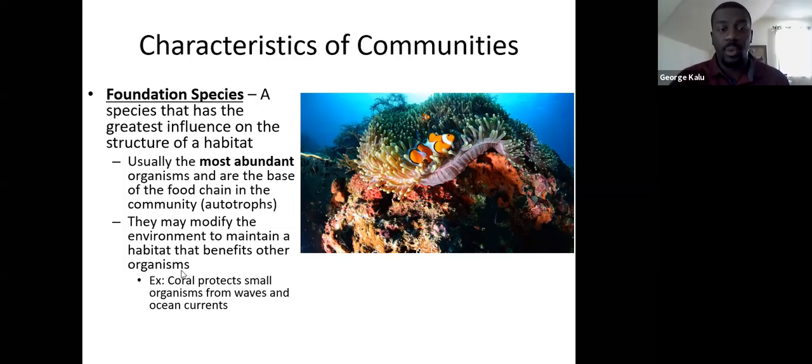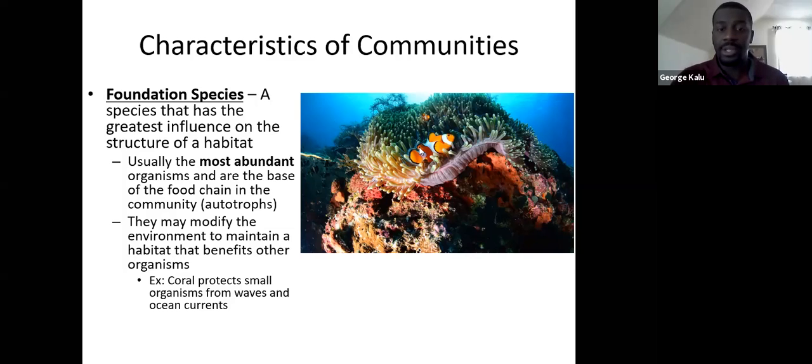Okay. And so what they do is that these are able to modify the environment in a way that helps to either maintain the habitat or adjust the habitat slightly so that it benefits all the other organisms that are present. So an example of a foundation species would be some coral. This coral here is really important. We may think that it doesn't really serve a whole lot of a function, but it actually does serve a really important role in the communities.